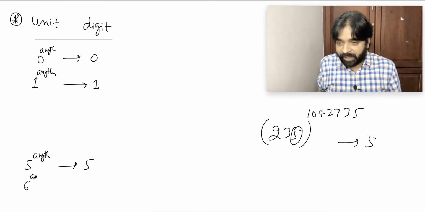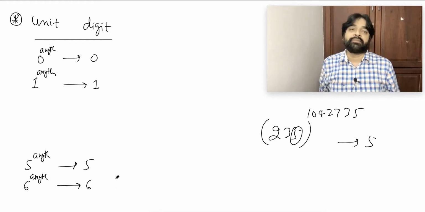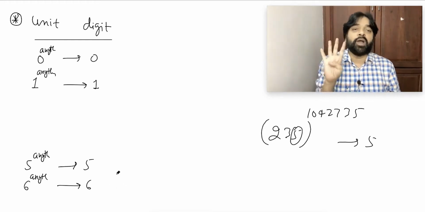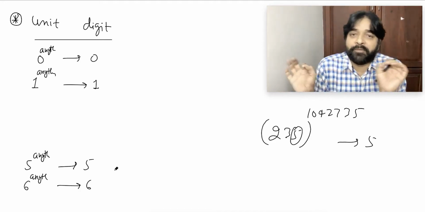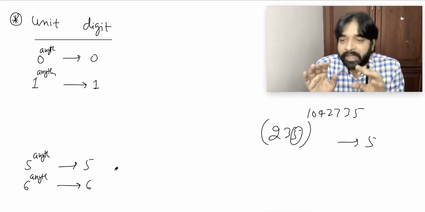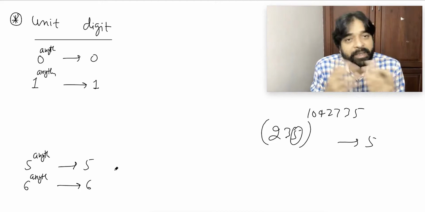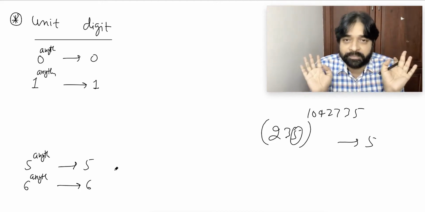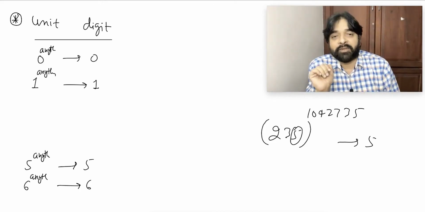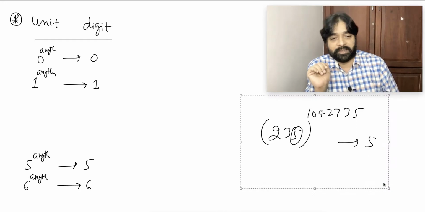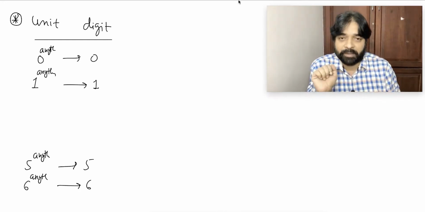6 power anything is always 6. These 4 are fixed. If at the end of any number there is one of these 4 digits, be happy. You don't have to do any calculation. Problem starts with the other digits. But there also it is not a problem. Let me show you.